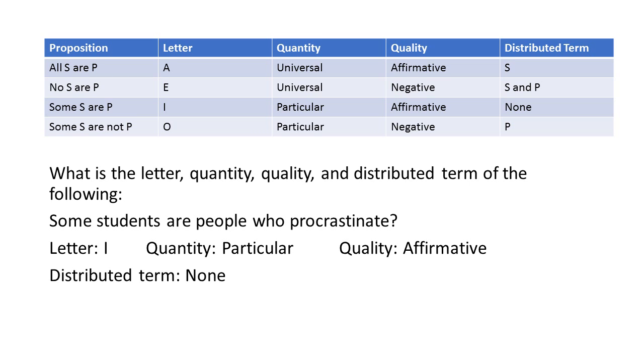So the letter is I. It's of the form some S are P. Some students are people who procrastinate. Its quantity is particular, because it's of letter I.